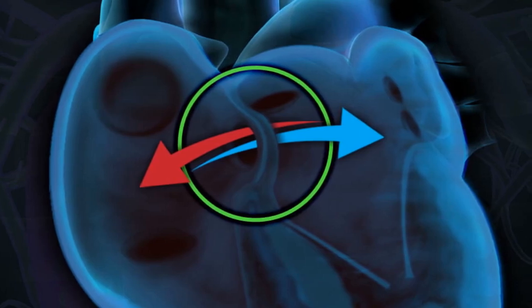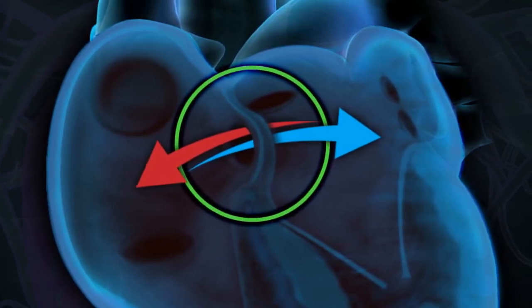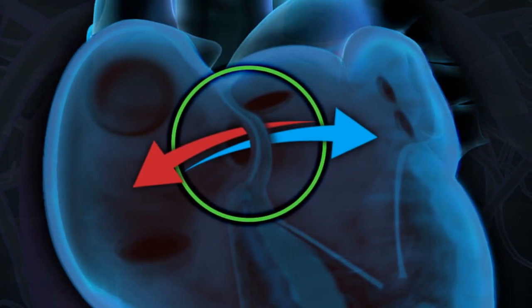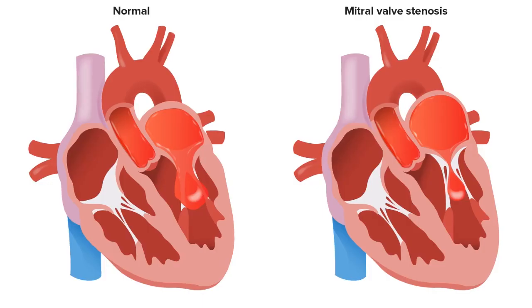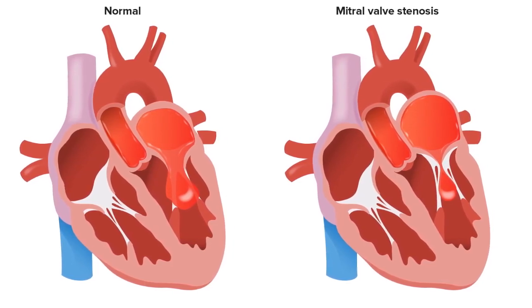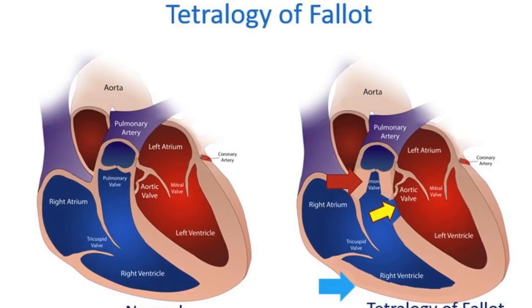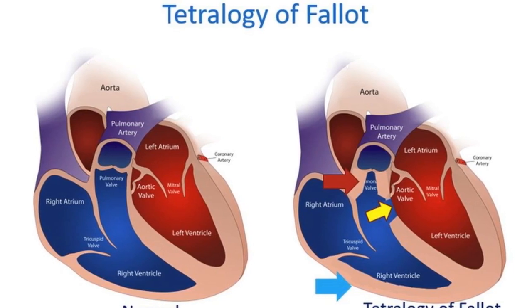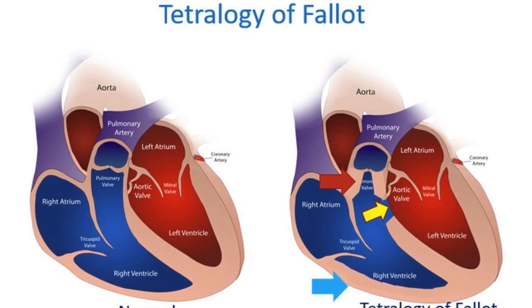the heart is forming. Congenital heart defects can manifest in various ways, such as a hole in the heart, such as atrial septal defect or ventricular septal defect, abnormal heart valves, such as mitral valve stenosis or aortic valve regurgitation, or malformation of the heart's chambers, such as hypoplastic left heart syndrome or tetralogy of Fallot.